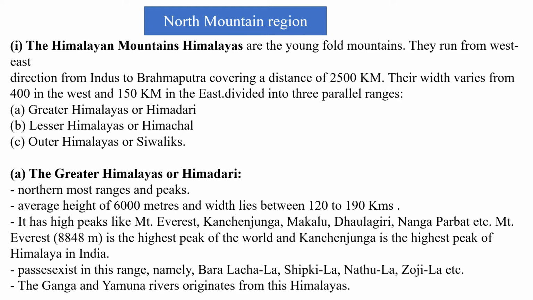First is the North Indian mountain region, then the North Indian plain region, then the Peninsular Plateau, then the coastal plain, and the last one is the Indian islands. These are the five major physical divisions of India. Among these five, we are going to discuss the first division, the North Mountain region.